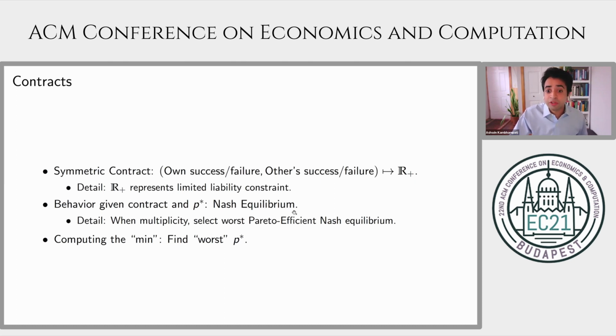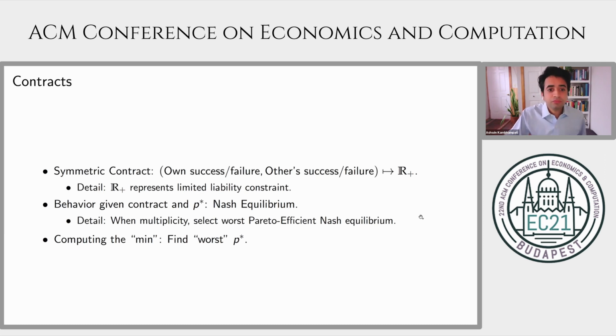In particular, given a contract W and a value P star, the principal hypothesizes that the agents play a Nash equilibrium. One detail here, when there's multiplicity, I'll assume that agents can coordinate on one that's not Pareto dominated. But within this set, the principal is pessimistic. So she'll assume that the agents play the worst possible Pareto efficient Nash equilibrium. Now we've associated for each contract W and each value of P star a numerical payoff for the principal. How do we find the worst case payoff of the principal for the given contract? Well, we just find the worst value of P star.